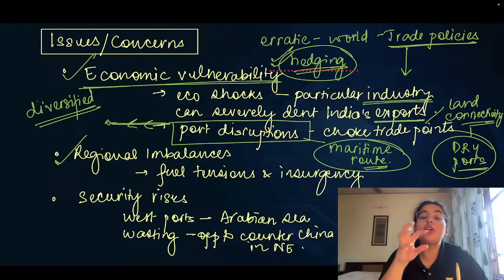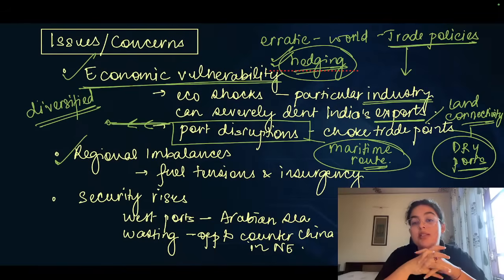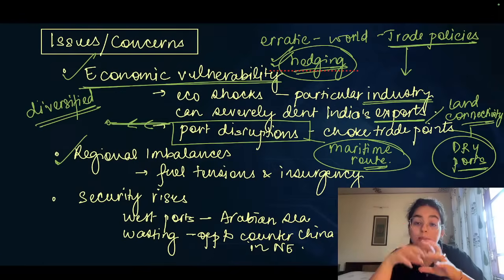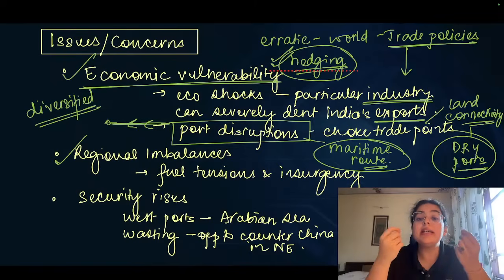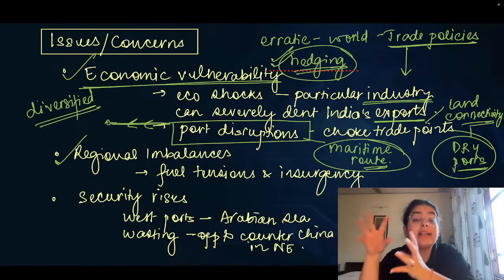This is also concerning not just from the exports or the economic point of view. This is also concerning from the regional imbalance point of view. When we are only focusing on development through exports of few states, are we really creating an inclusive India? Or are we allowing for regional imbalances to happen? Please note, regional imbalances are never without a reaction. More the regional imbalance, more the amount of discontent. More the amount of discontent, it can very easily slip into insurgency, discontent with the center, separatist feelings and demands.